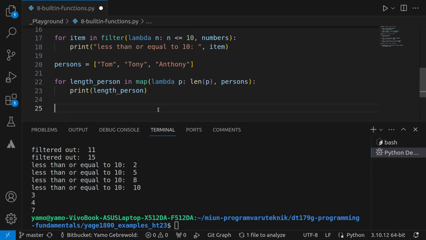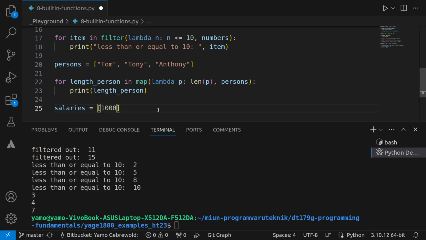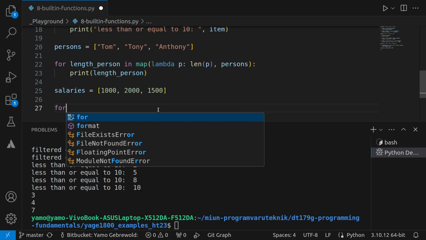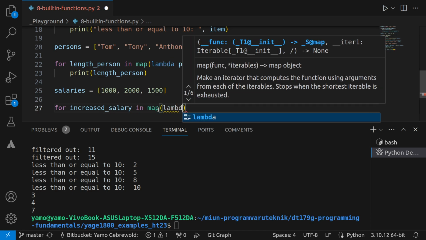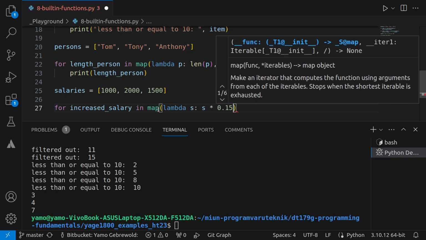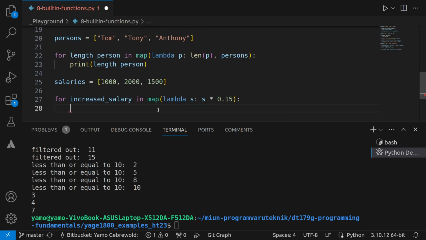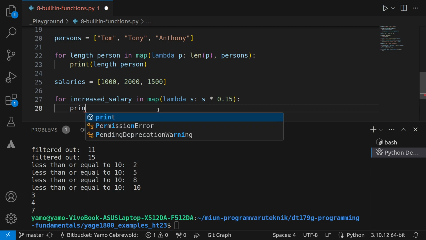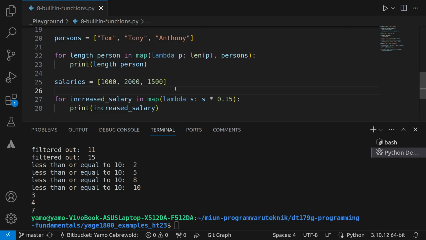Another thing would be to say, as I mentioned before, let's say you have salaries. You have 1,000, 2,000, and 1,500, and you want to say increased salary in map, and now for each salary, I want to say S times 0.15, right? So I want to increase, everyone gets a 15% bonus, right? Right, so let's print this out. It's a generous company. So let's see what happens now.